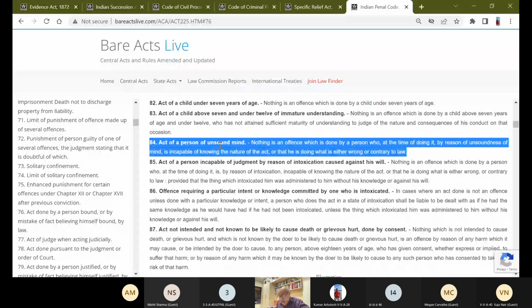I was heavily intoxicated. Section 82 tells you nothing is an offense which is done by a child below the age of 7 years. These are the general exceptions. And within these, what is grave and sudden provocation, where will that come? Which section in the IPC? Just see.